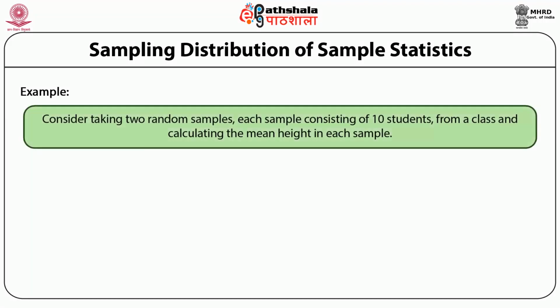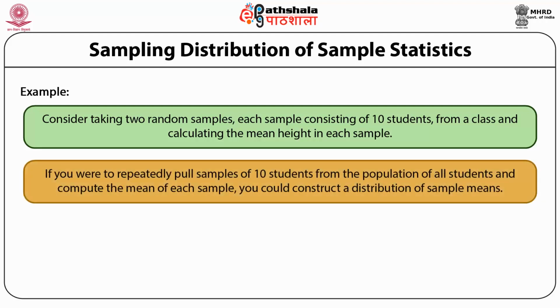Example: consider taking two random samples, each consisting of 10 students from a class, and calculating the mean height in each sample. Would you expect both samples' means to be exactly the same? No. The two samples' means would be different because of random sampling error.